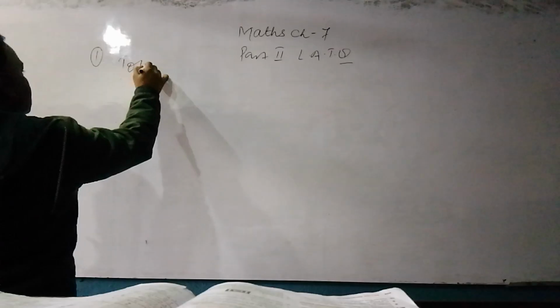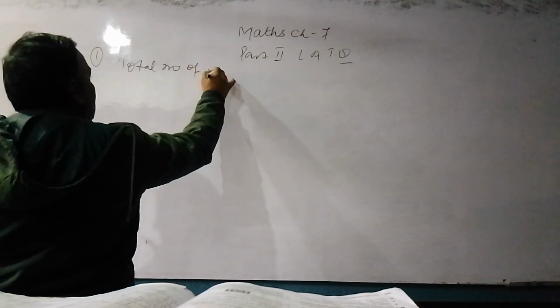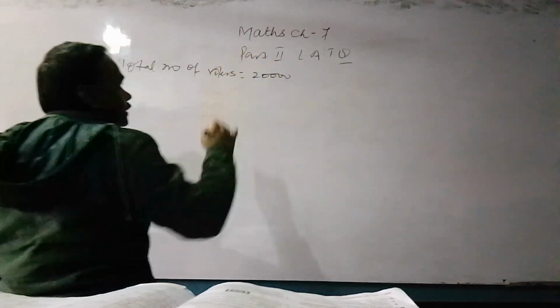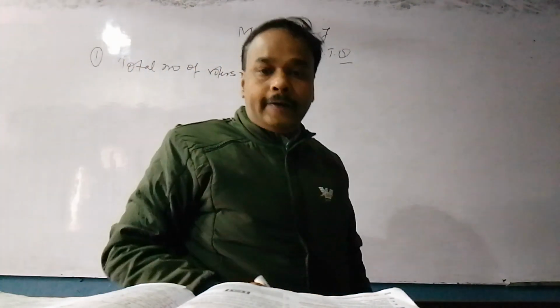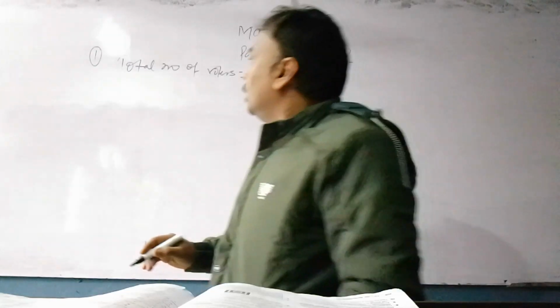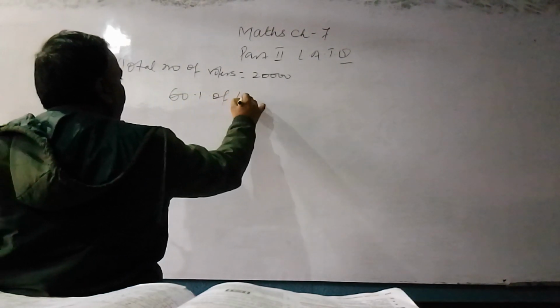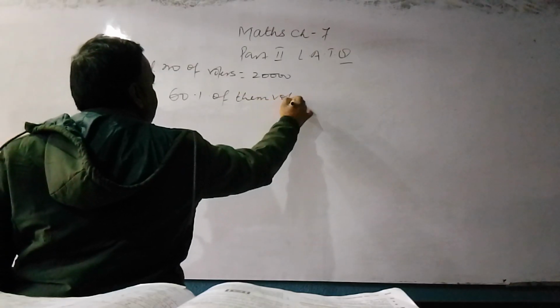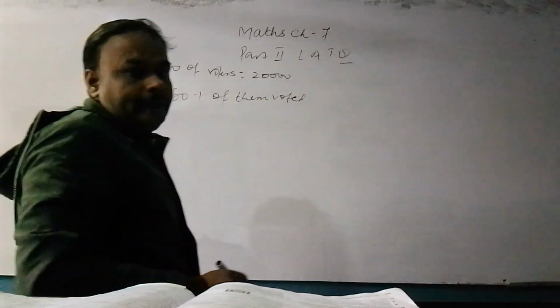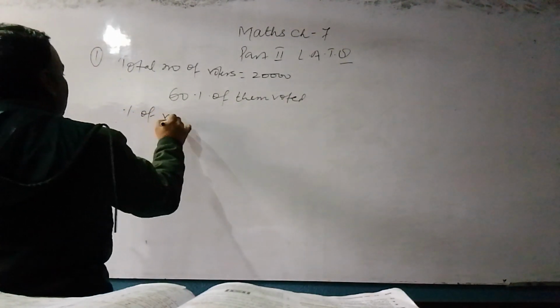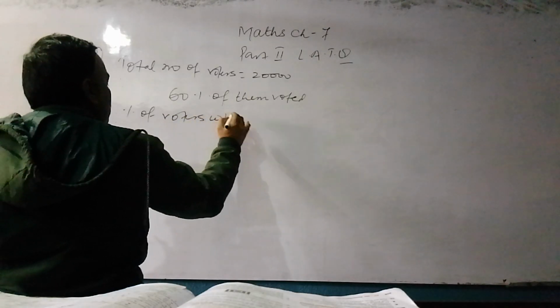Total number of voters is equal to 20,000 and 60% of them voted, मतलब 60% व्यक्ति उसमें से वोट डाले। ठीक है, find the percentage of voters who didn't vote.